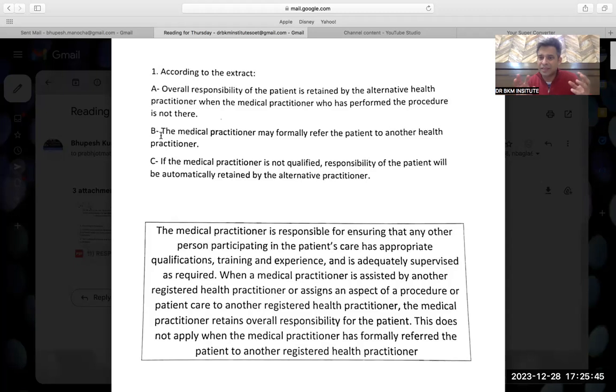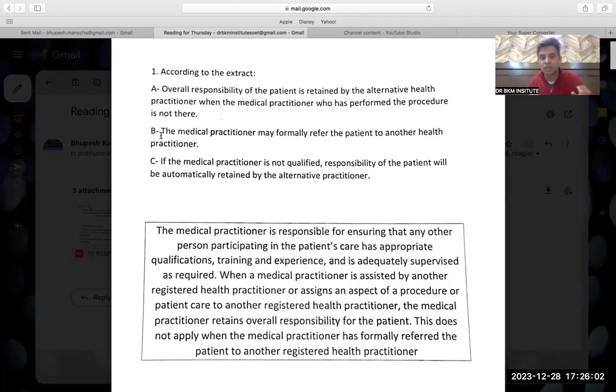They were not saying whether the practitioner is there or not there. There were only two things: if I am there, I am the GP; if I am assisted by, so we both are here. And the second possibility was that if I formally refer the patient. So they were not talking about whether the GP is present or not.